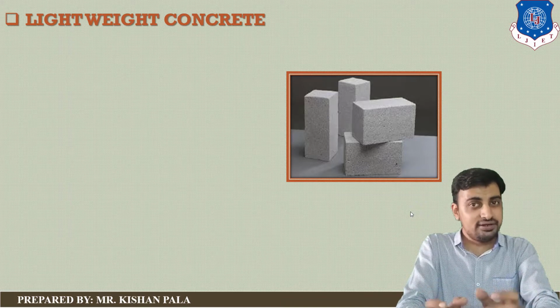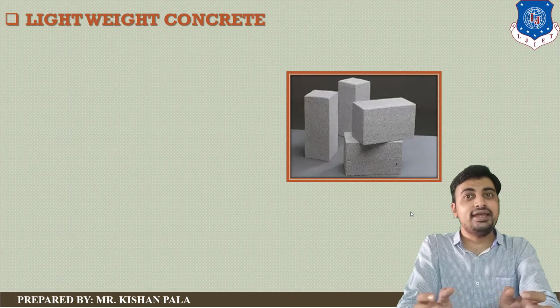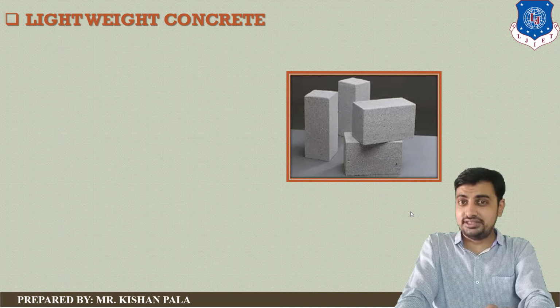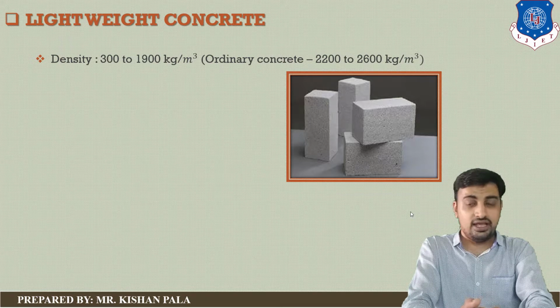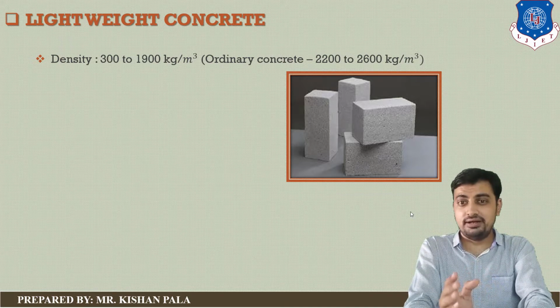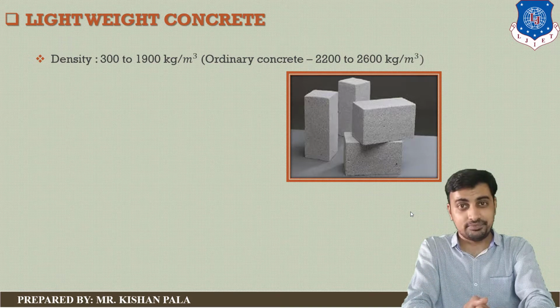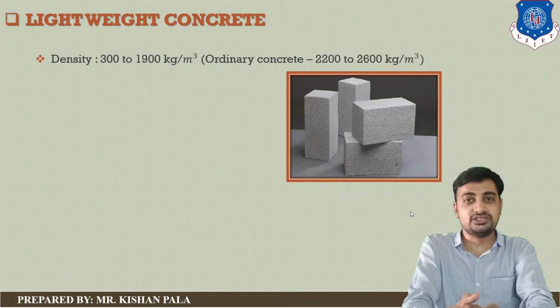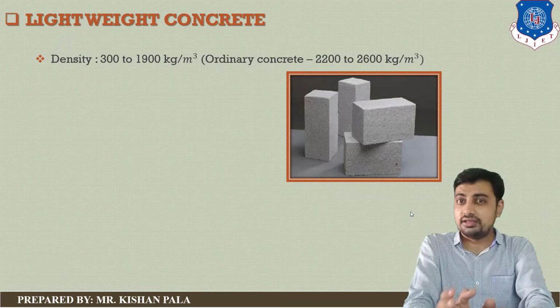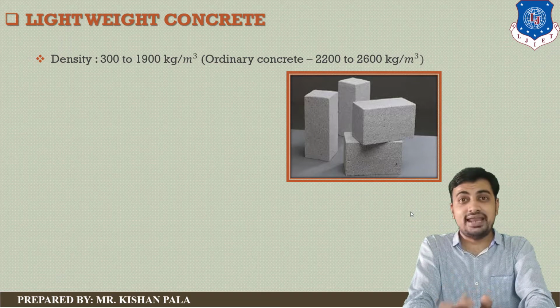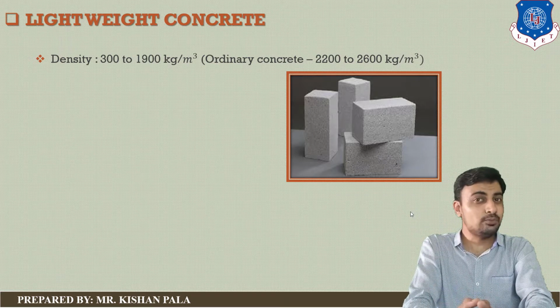In lightweight concrete, lower density is obtained by using lightweight aggregates. The density of conventional or ordinary concrete is between 2200 and 2600 kilograms per cubic meter, which puts a high dead load on the structure. With lightweight aggregate, we can obtain a density from 300 kilograms per cubic meter up to 1900 kilograms per cubic meter.